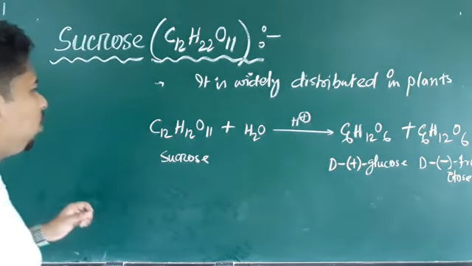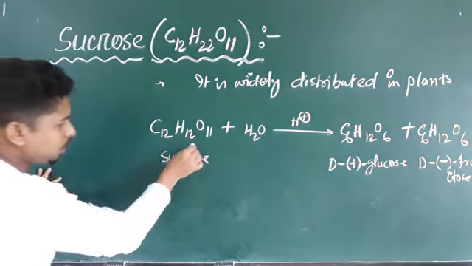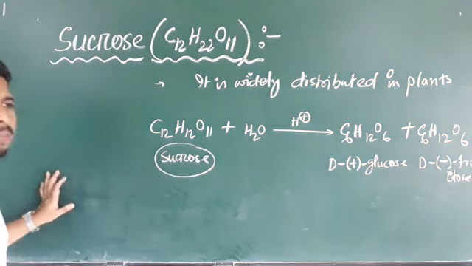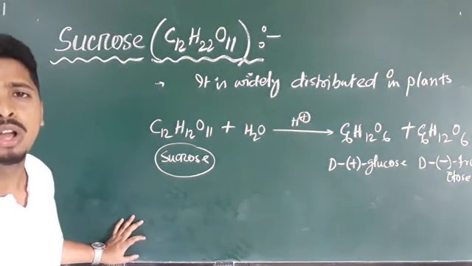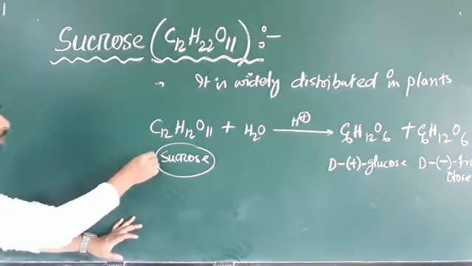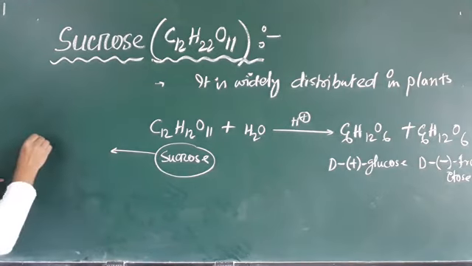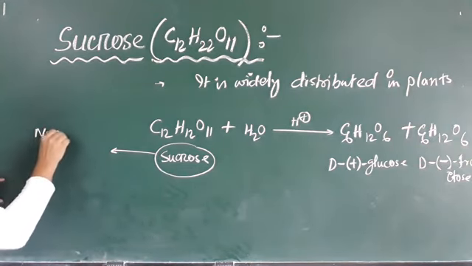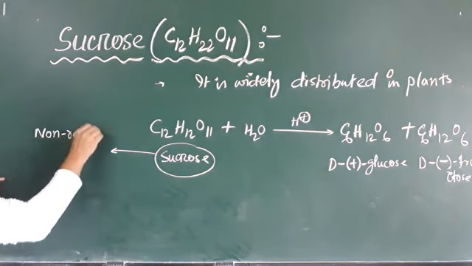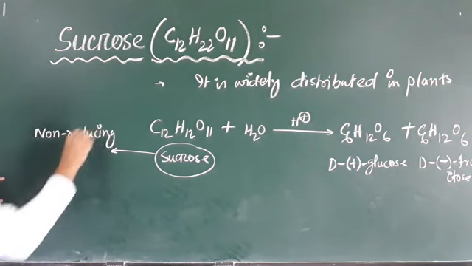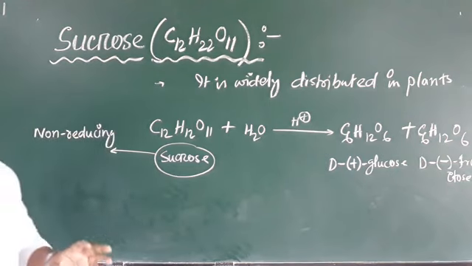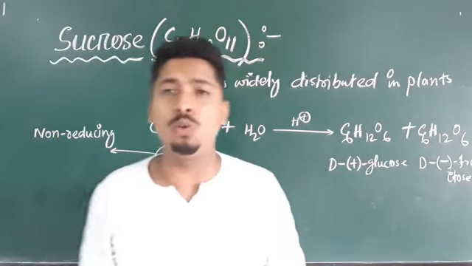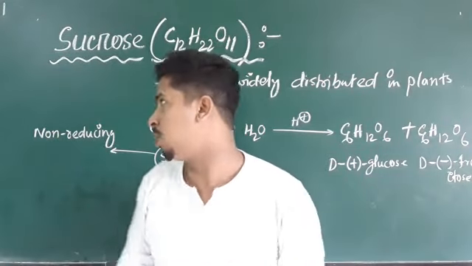Now these sucrose molecules are non-reducing in nature. Why are they non-reducing? Because these sucrose molecules cannot reduce Tollens reagent and Fehling's solution.